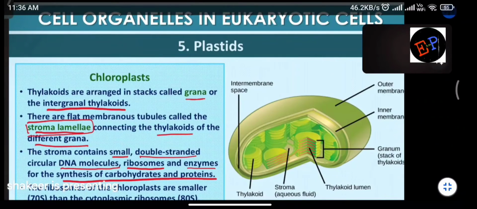Okay, ma? See, ma, where is the arrangement of ribosomes? Ribosomes are present in many regions. It is present in cytoplasm also. It is present on rough endoplasmic reticulum also. Clear, ma? They are present inside this stroma of this chloroplast also.